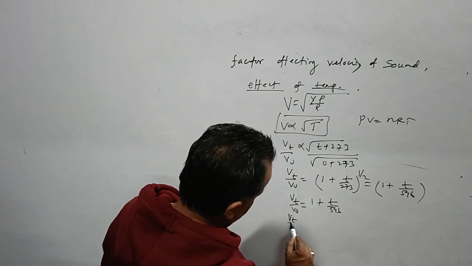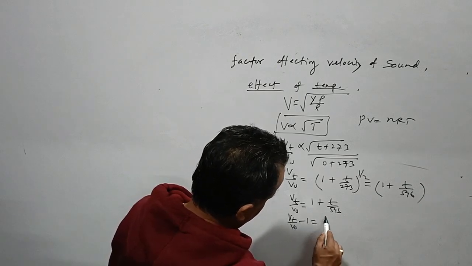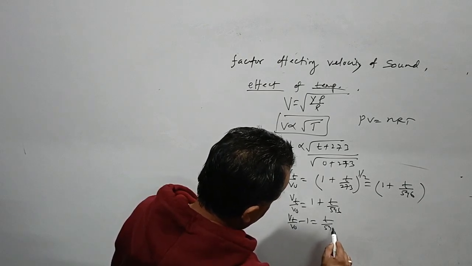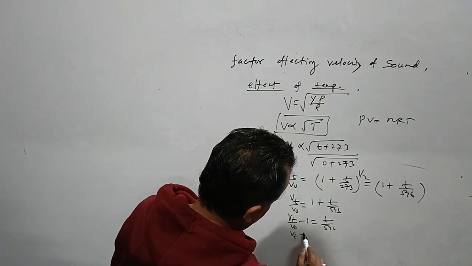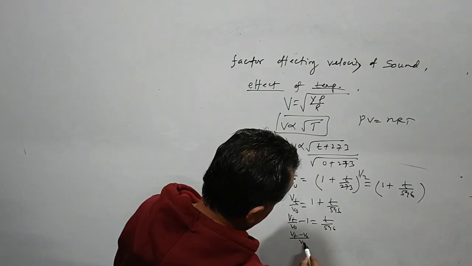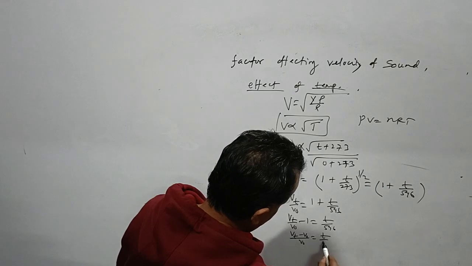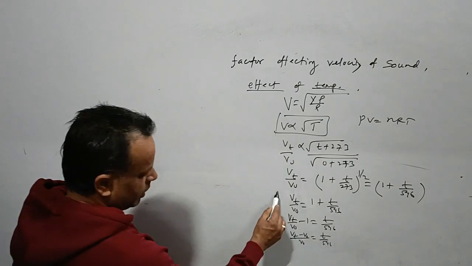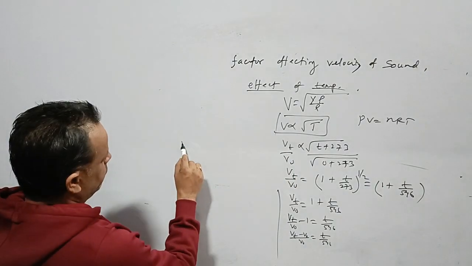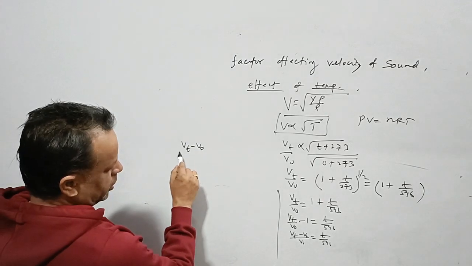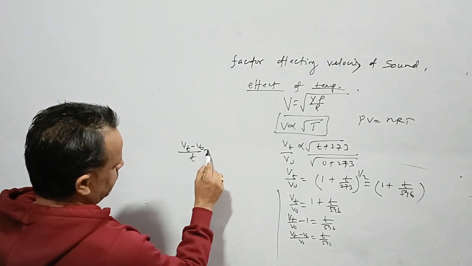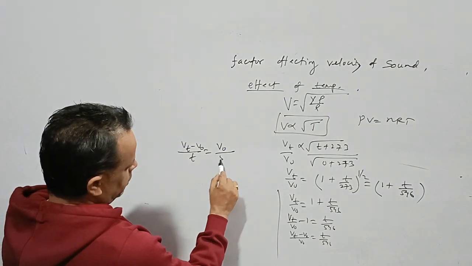So Vt upon V0 minus 1 is t upon 546. This is Vt minus V0 upon V0 equals t upon 546. Vt minus V0 upon t will be equivalent to V0 upon 546.